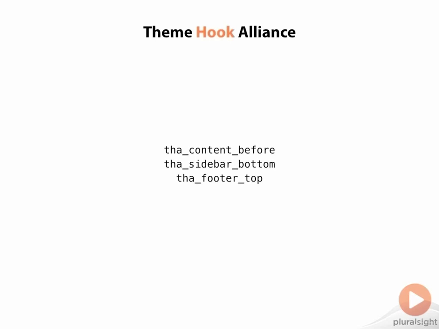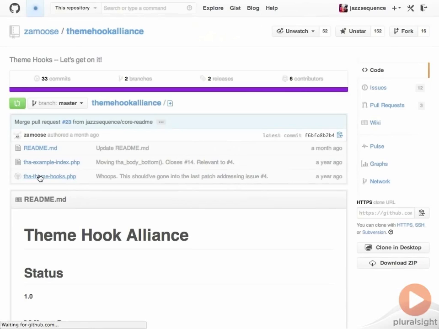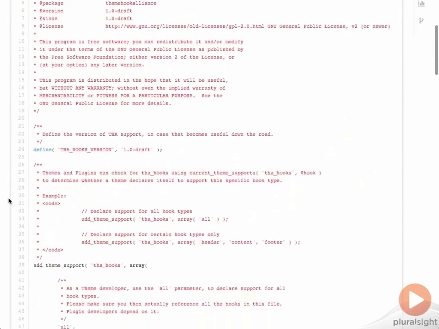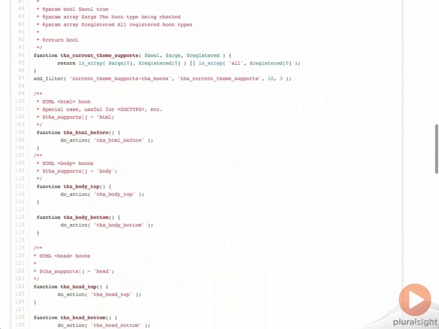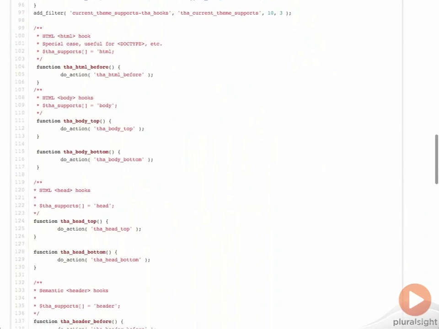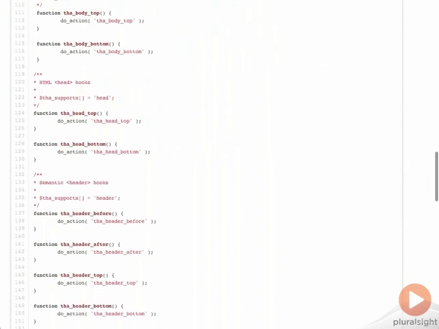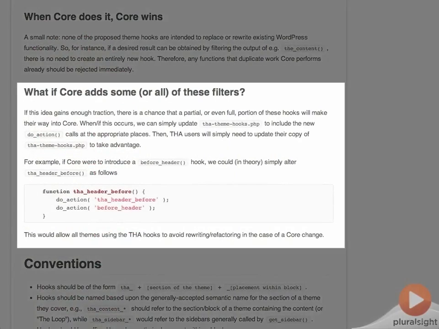Implementing these hooks in a theme is simple. There's a PHP file that can be included in your theme with a require once, and then it's just a matter of adding the actual functions where they make sense within the theme. The hooks file is written so that all the functions just perform a do action for that particular hook. This makes it easy if any of these are adopted into core. The hooks file will just get updated with new hooks, but the places within the theme where all those functions are added could stay the same.